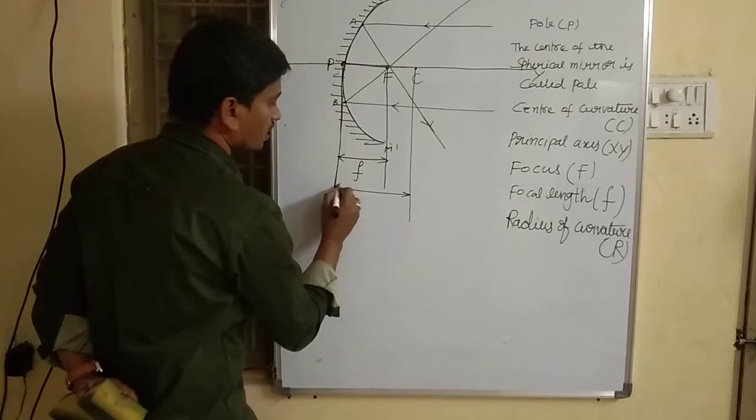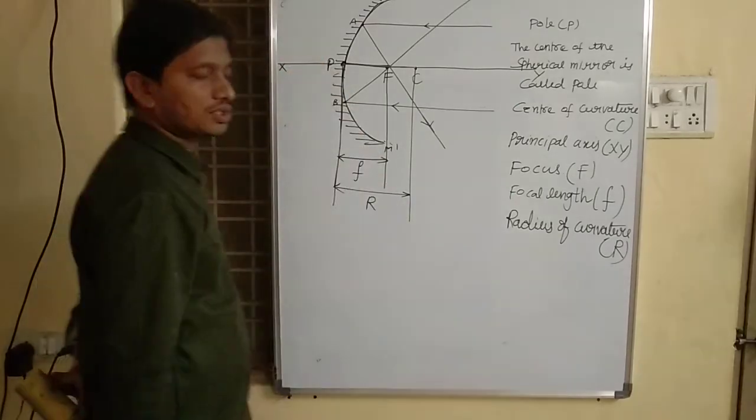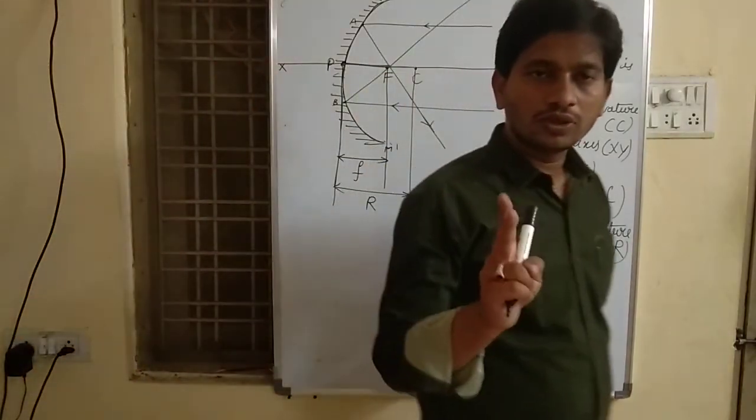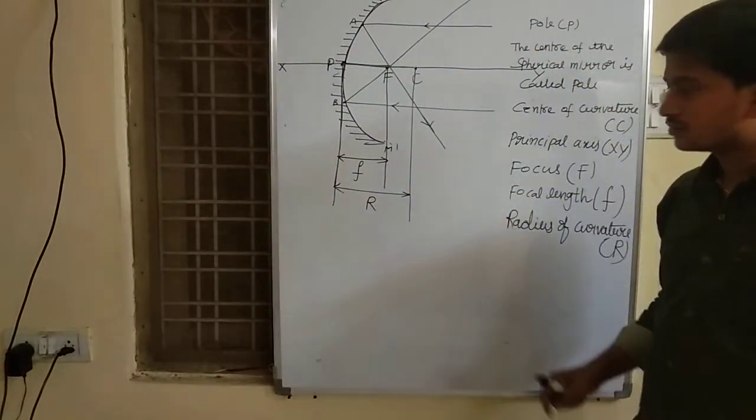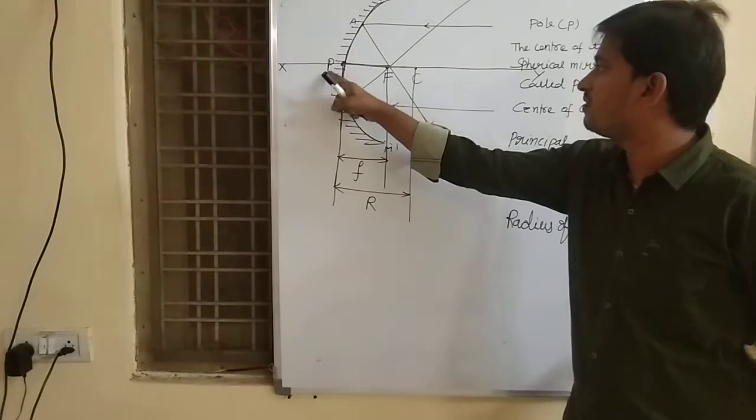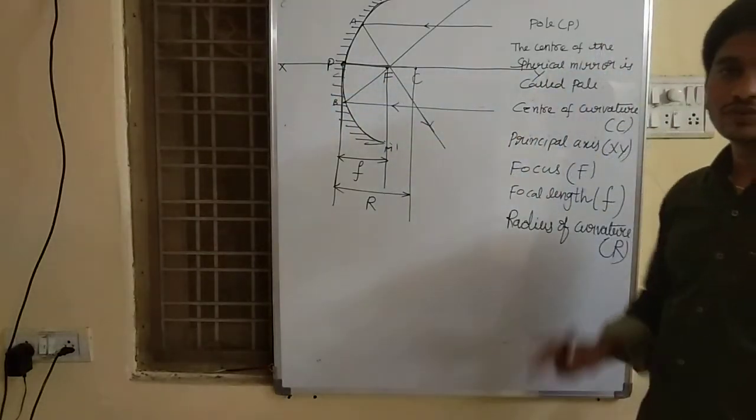This distance is called radius of curvature. So, focal length is the distance between pole and focus, and radius of curvature is the distance between pole and center of curvature.